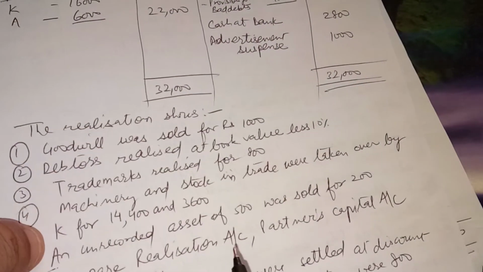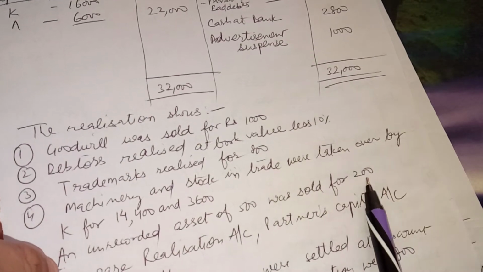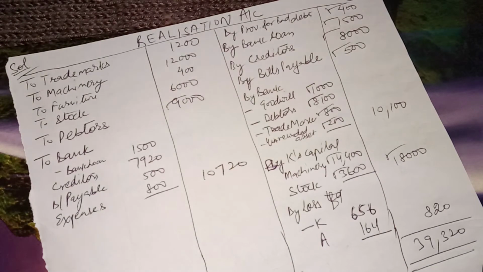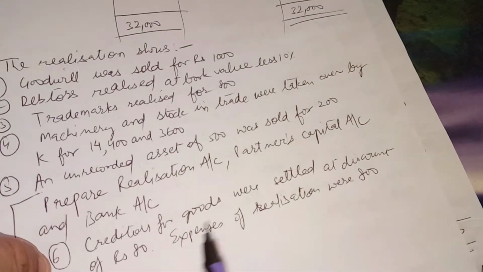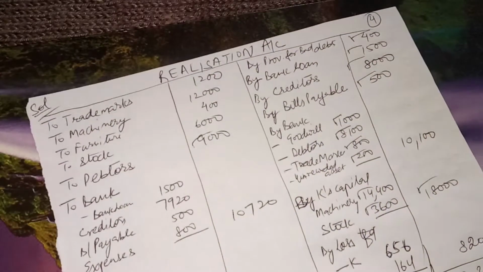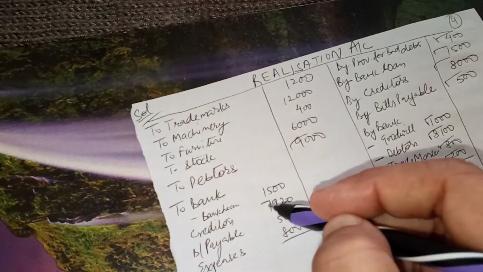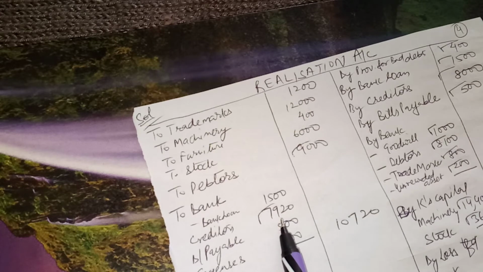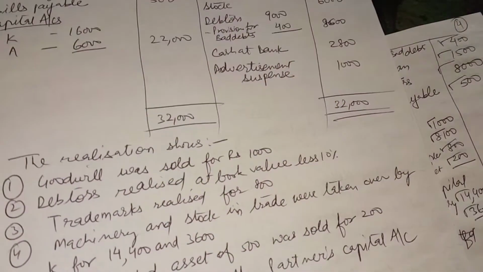And then the unrecorded asset of 500 was sold for 200, so the unrecorded asset sale realized 200. Then creditors of goods were settled at a discount of rupees 80. Creditors were 8,000, minus 80 rupees discount, so we paid creditors 7,920. Bank loan 1,500.